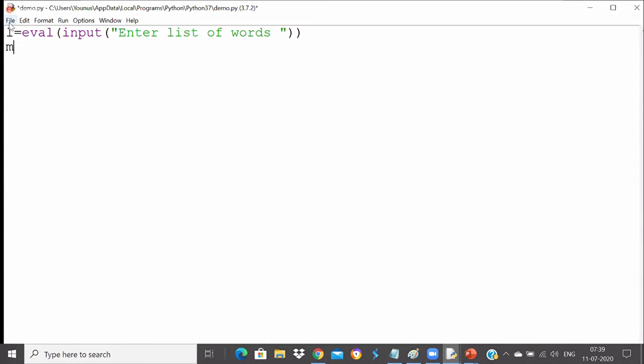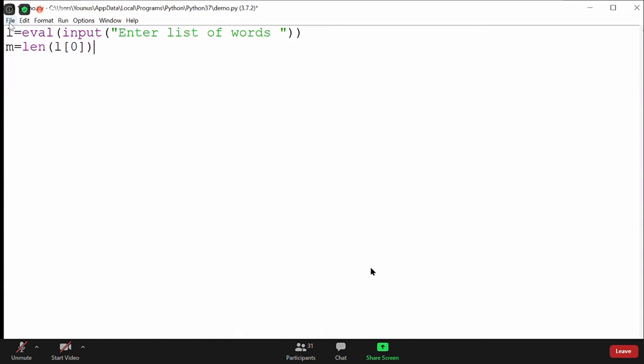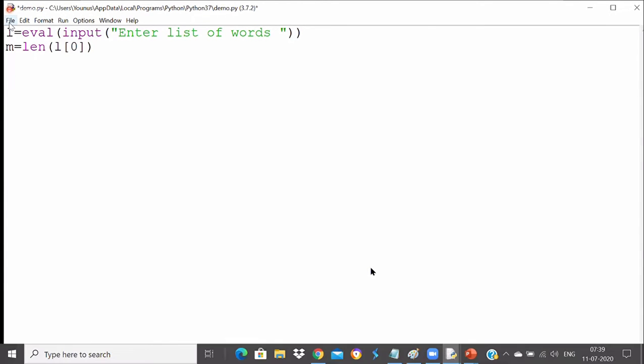I'll take one variable called m, stored for maximum. First I will store the length of the first element, because the length can be 0. So it is better to store the length of the first element like this. Length uses parentheses because it's a function. There is always a confusion between square brackets and parentheses, so we need to be careful. So that is the maximum.